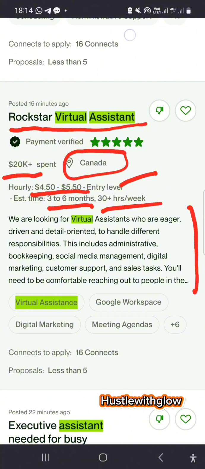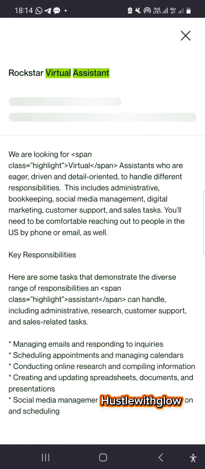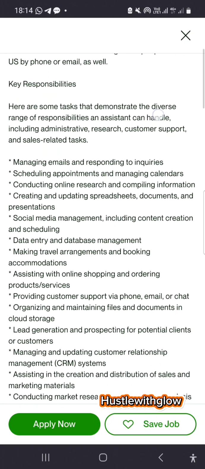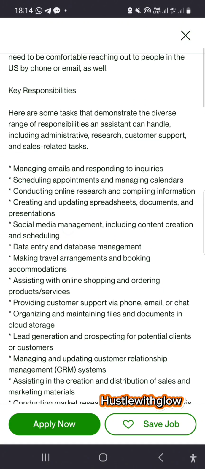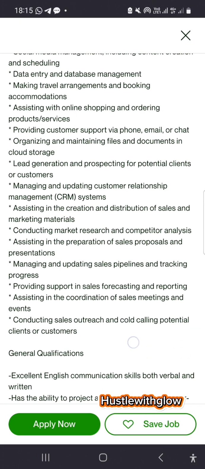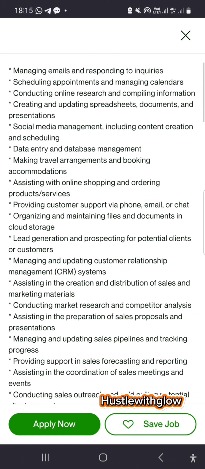Now if you want to read through, you can easily click on this and read all the key responsibilities. Now you can see all the work. Here are the tasks that demonstrate a diverse range of responsibilities an assistant can handle, including administrative, research, customer support, and sales related tasks, which includes managing email, responding to inquiries, scheduling appointments, and all that. You could take your time and read through it. These are a whole lot. So it's not like you'll be doing all of them at the same time.